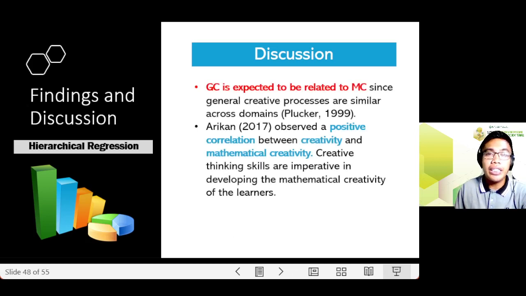And GC is expected to be related to MC, and we have seen this in block 2, since general creative processes are similar across domains according to Plucker in 1999. Additionally, ResCon in 2017 observed a positive correlation between creativity and mathematical creativity, suggesting that creative thinking skills are imperative in developing mathematical creativity of the learners.